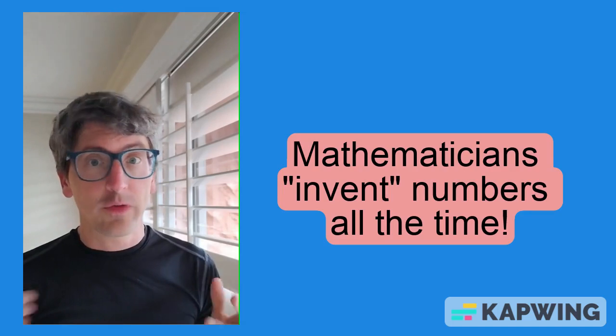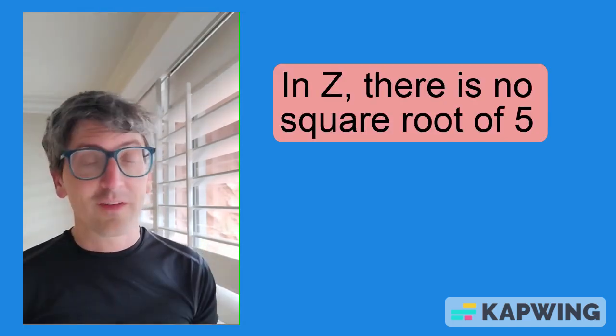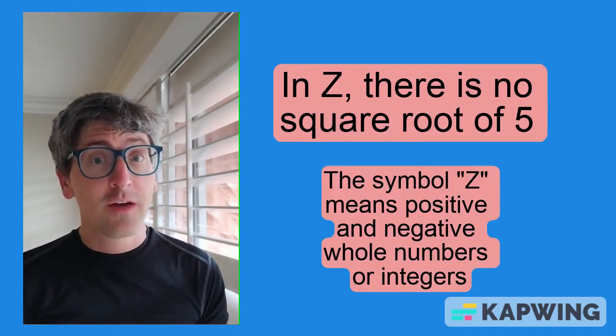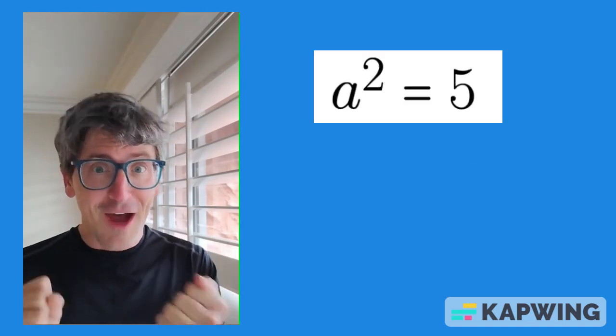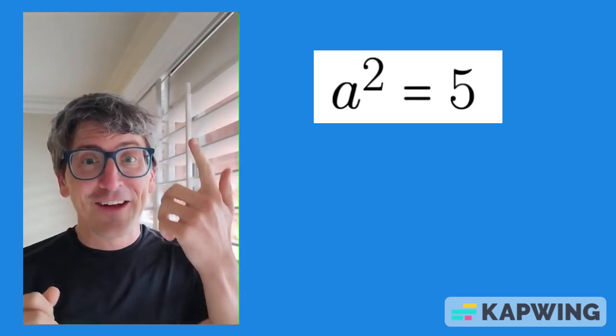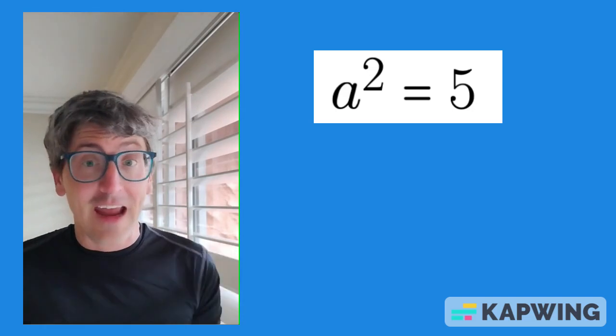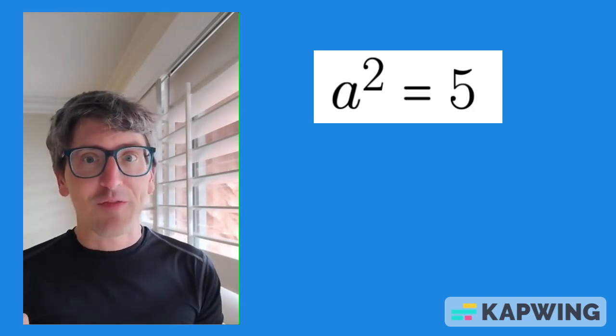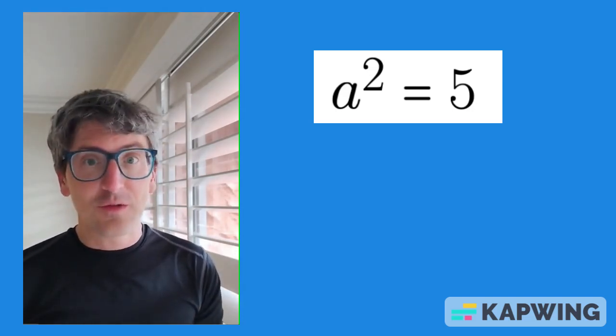For instance, say you're working with the whole numbers. There's no whole number that's going to square to give you exactly 5. But what you can do is just say, I want one, and let's call it a. And a has the property that if we square it, we get 5. And we can do a lot of math with that.